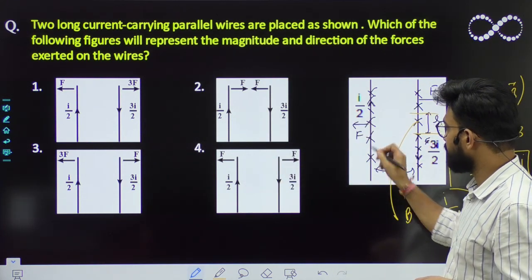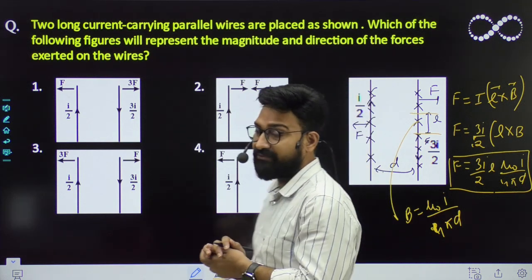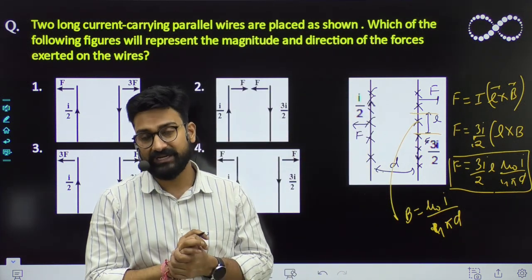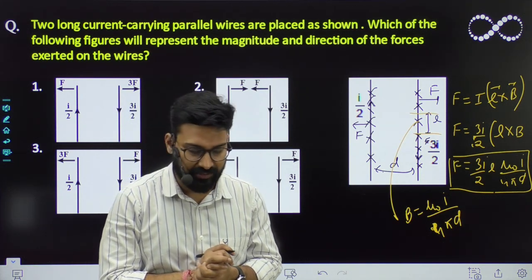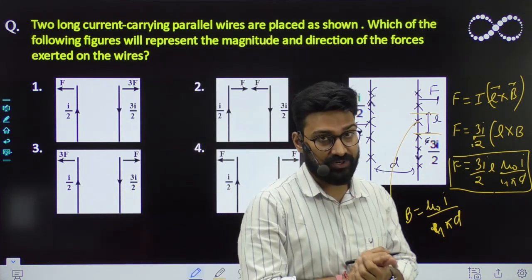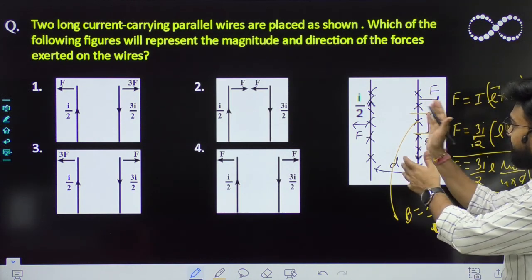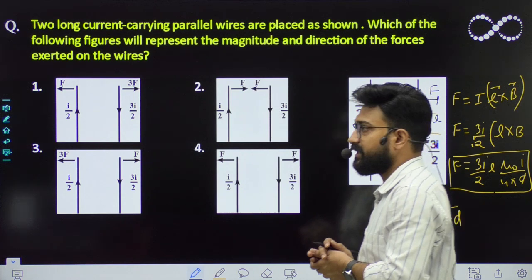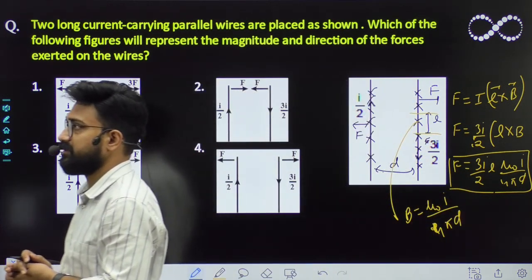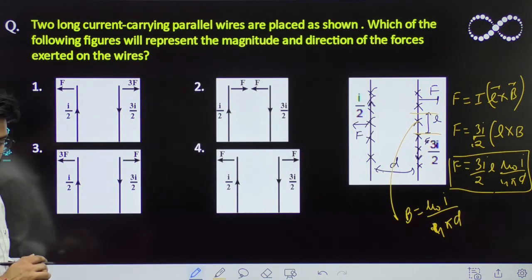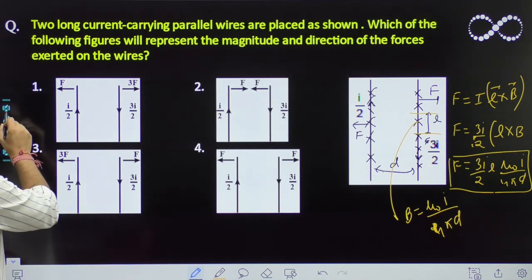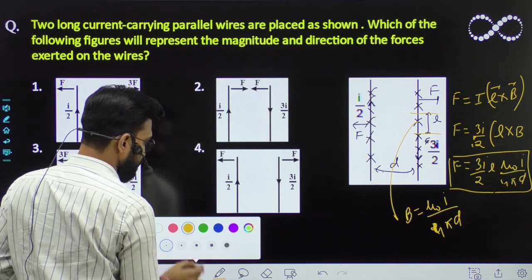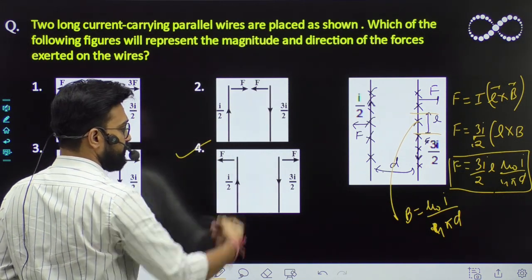I think you have to revise your magnetism chapter, because since you guys are not able to solve it, है ना, तो magnetism थोड़ा revision करो, ठीक है. And the magnitude of these two are also equal. So which option would be the correct option? कौन सा ऑप्शन सही होना चाहिए बताओ? So fourth option is the correct option, you must get, है ना, दोनों का मैग्नीट्यूड भी सेम है.